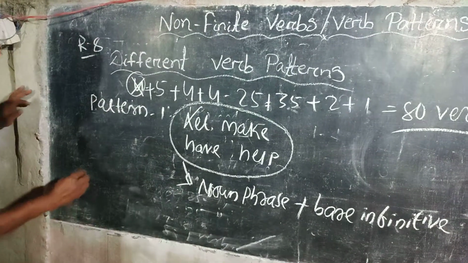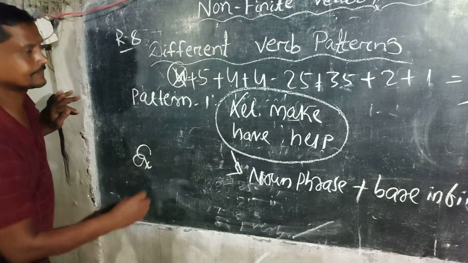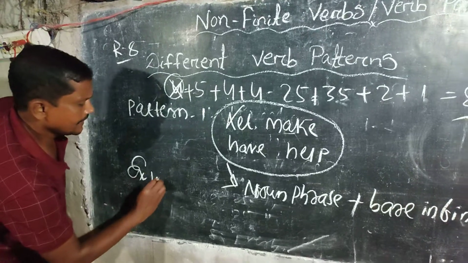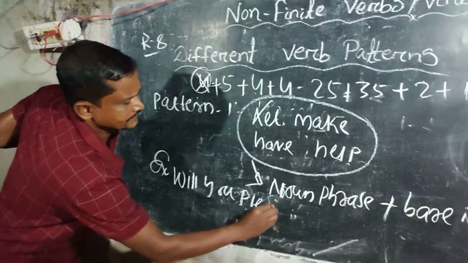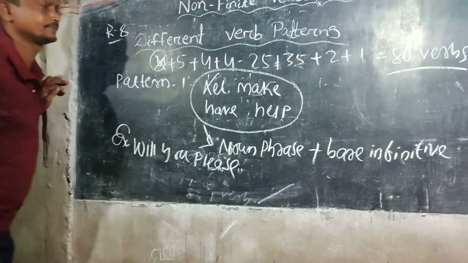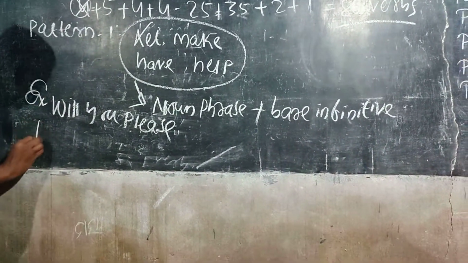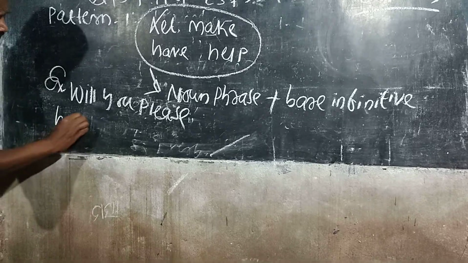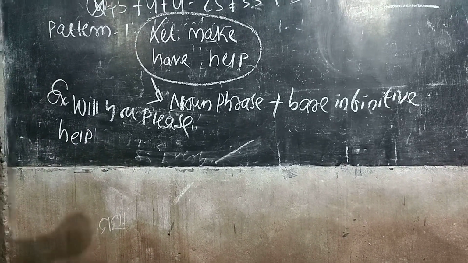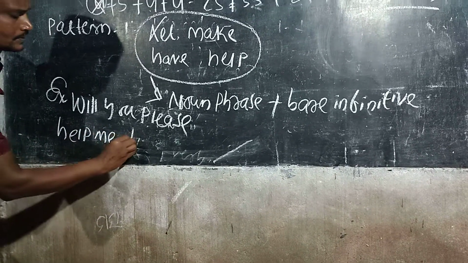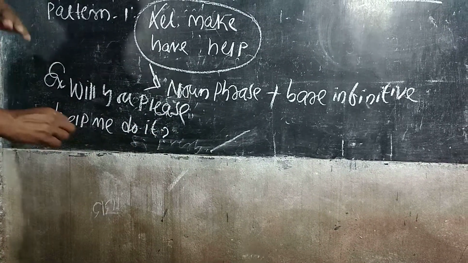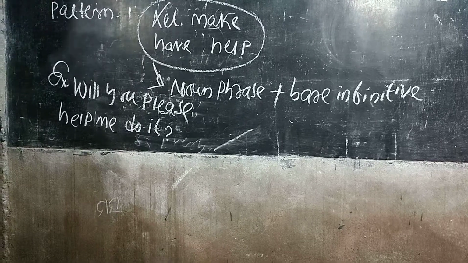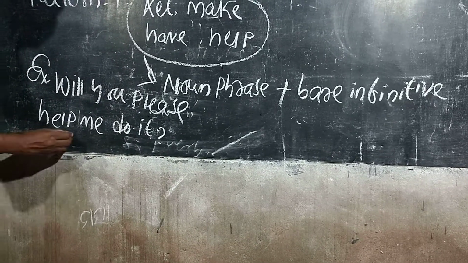Example: Will you please help me do it? Here now you can see the verb is help.